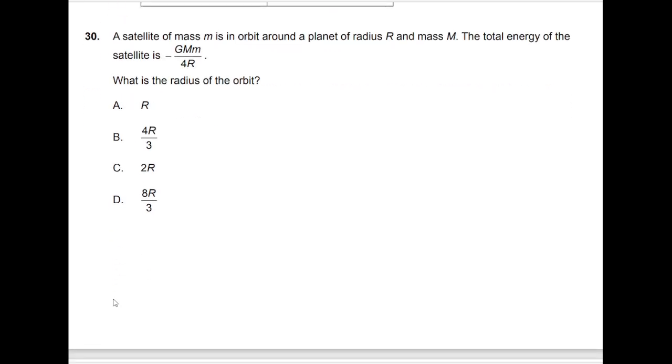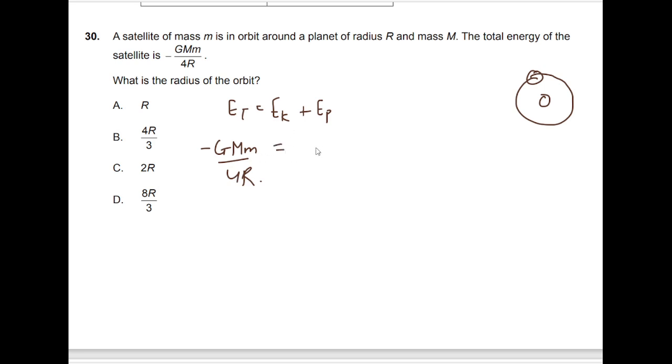Question number 30. We have a satellite of mass small m in orbit around a planet of radius r and mass M. The total energy of the satellite is given. The total energy is basically the sum of the kinetic energy and the potential energy. This total energy is given as GMm by 4r for the satellite, and the kinetic and potential energies will be half mv square, and the potential energy will be minus GMm by r.